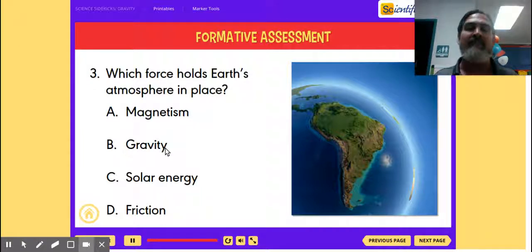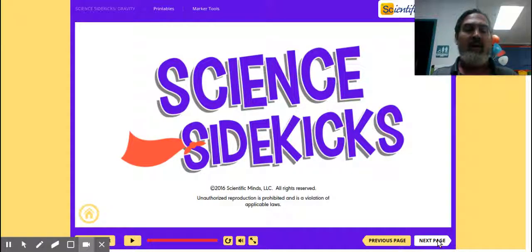Now remember, weight has to do with the pull of gravity on an object, and mass has to do with how much material is in the object. It's how much stuff is inside, that's mass. We measure mass with a triple beam balance, and we can measure weight with a spring scale or a scale you stand on. Okay, so that was gravity.